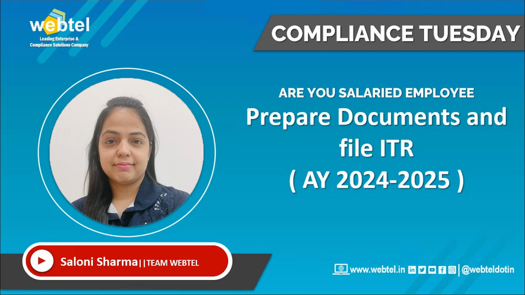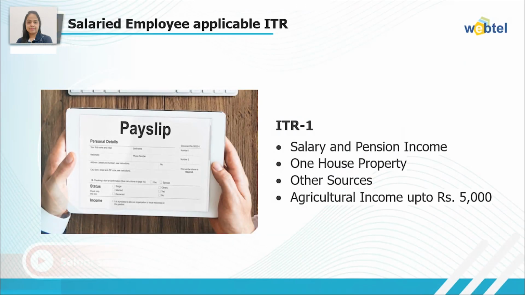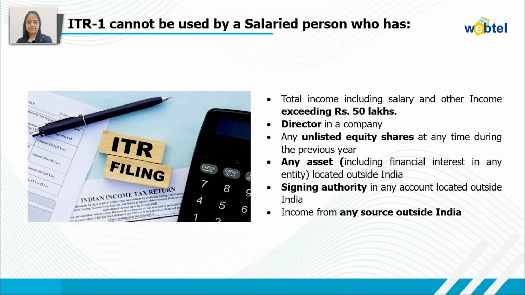So let's get started. Let's look at the eligibility criteria. If you are a salaried person and having the income from one house property, having the income from other sources, having the income from agriculture income but up to 5,000, then you are eligible to file an ITR 1. Now, let's look at the criteria of who is not eligible to file an ITR 1.